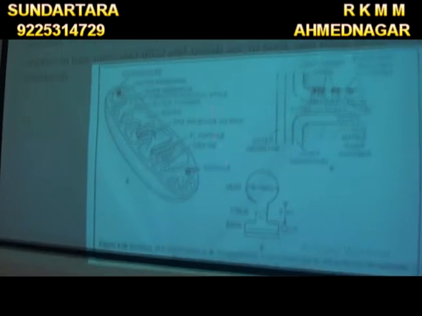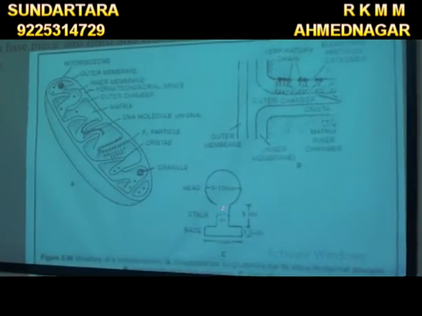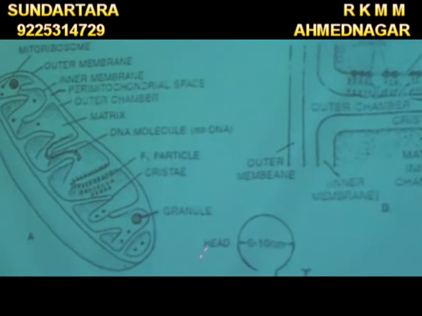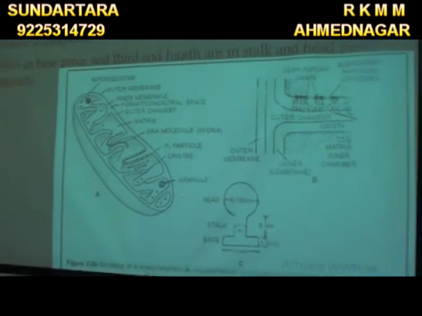It means this is the part of the Fernandez-Morgan: first is the head, then the stalk, and this is the base. Okay, and these particles are present on the inner surface of the mitochondria. And the first one is the subunit of Parsons, which is present on the outer surface of the mitochondria.